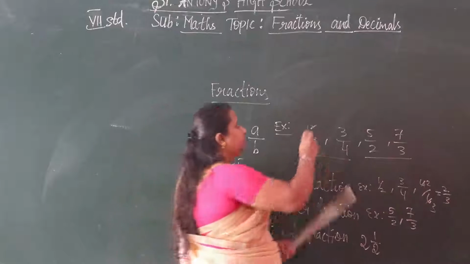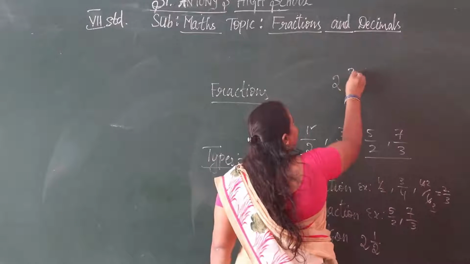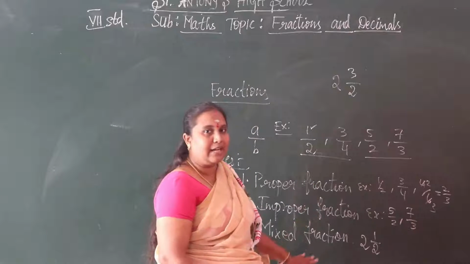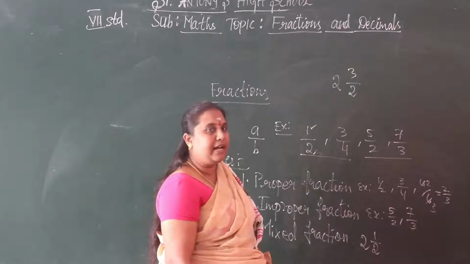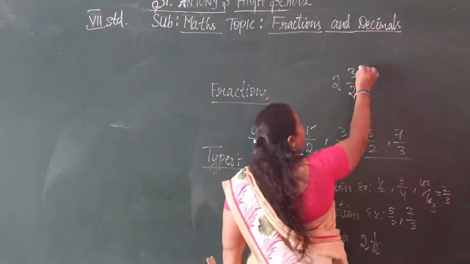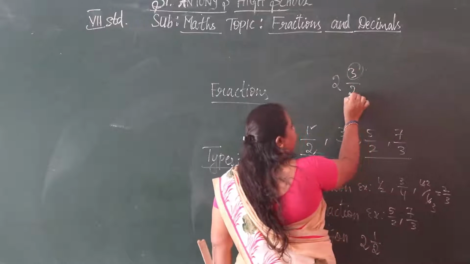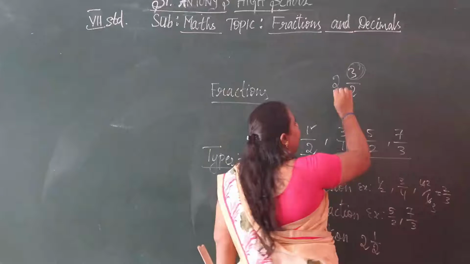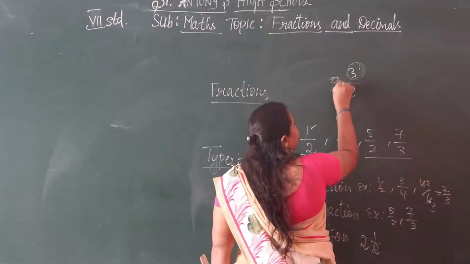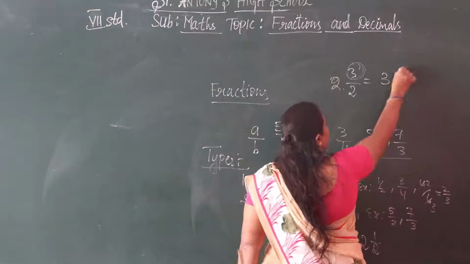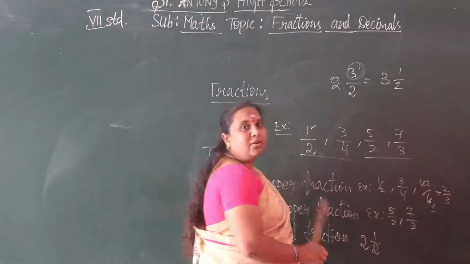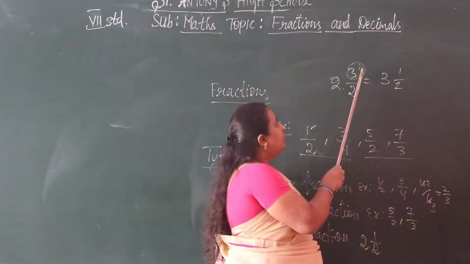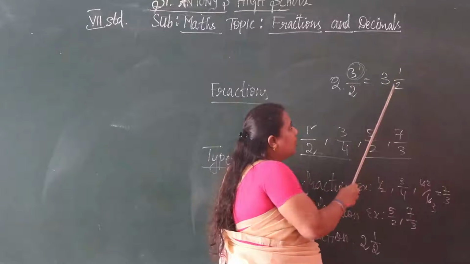If it is 2 into 3 by 2, this is not a mixed fraction. Why? Because here the numerator is greater than the denominator. In the numerator we have 3, so we can write this as 3 into 1 by 2, where the 2 is carried into the whole number.